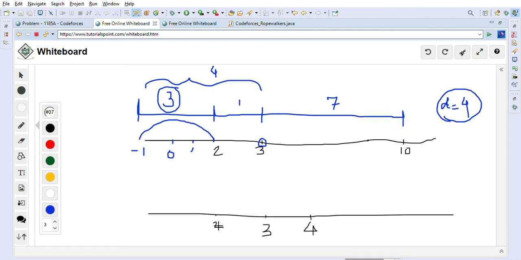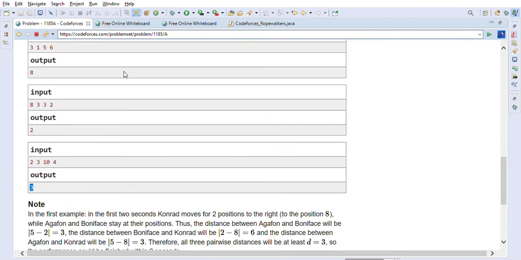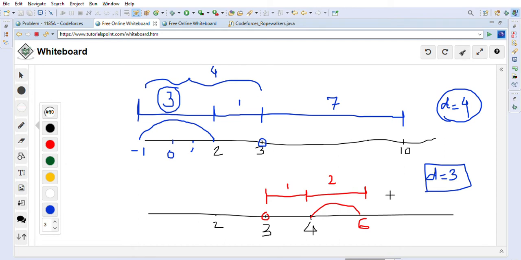Let's take another example here. 2, 3, 4 is given to us. This is the example that I actually wanted to show you, where again the distance required is equal to 3. What it means is we will always go to the middle guy and calculate the distance in both directions. This distance is 1, so we have to move this guy 2 more distance so they can be 3 apart. He should go to 6, then they will be 3 apart. So this one takes 2 seconds.